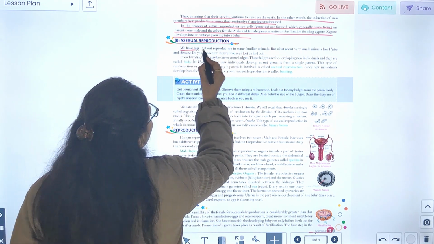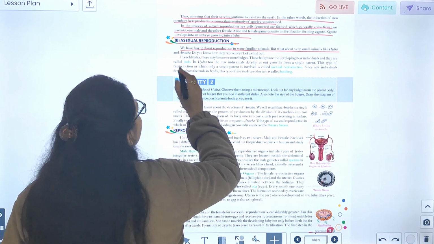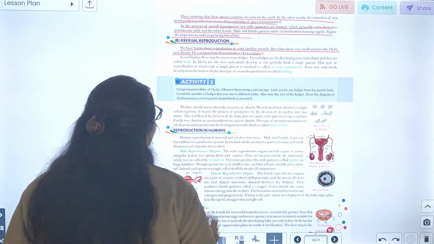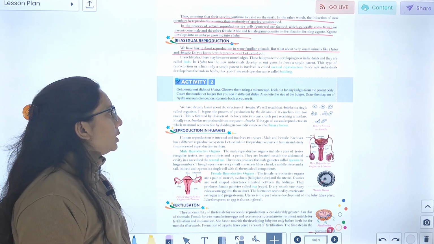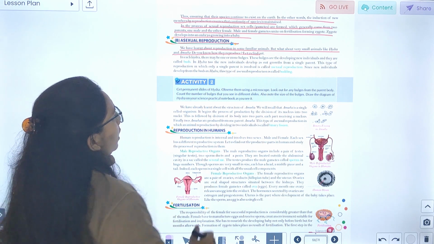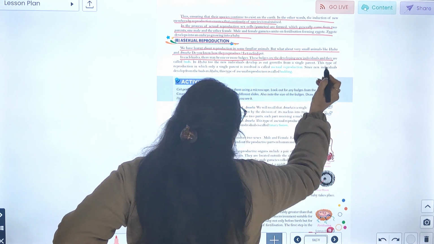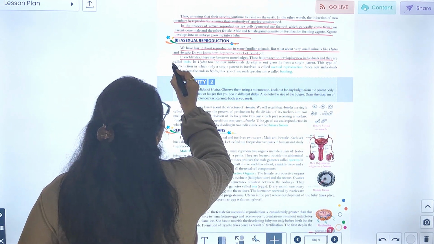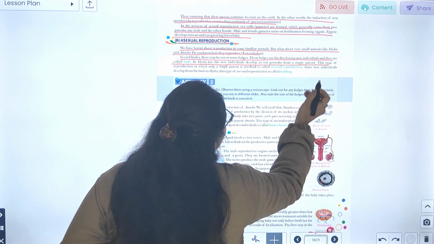Asexual reproduction. We have learned about reproduction in some familiar animals, but what about very small animals like hydra and amoeba? Do you know how they reproduce? Now, in asexual reproduction, we will study the reproduction of hydra and amoeba. In hydra, there may be one or more bulges. These bulges are developing new individuals and they are called buds. In hydra, the new individual develops as outgrowths from the single cell.